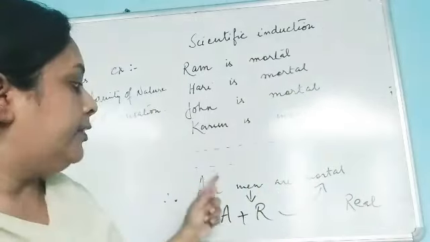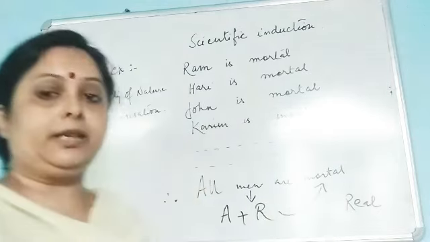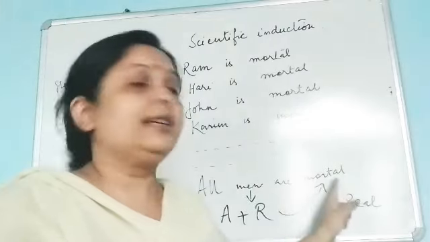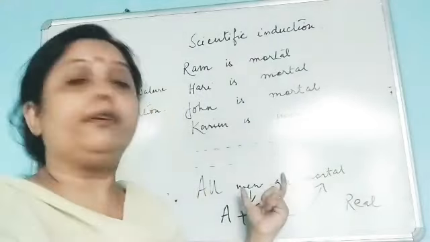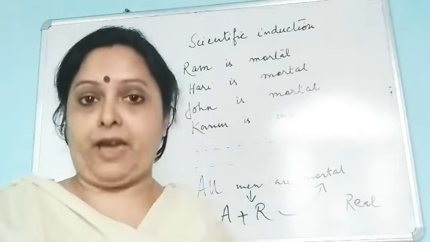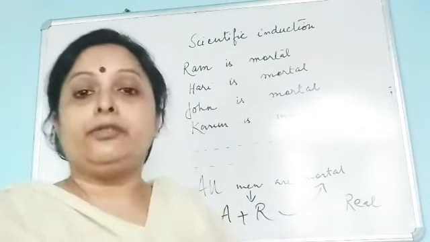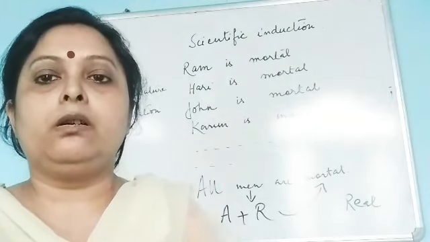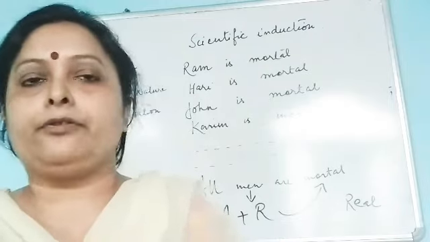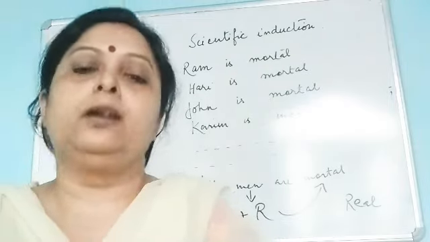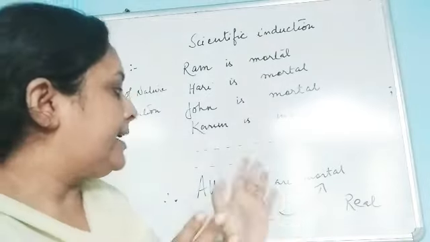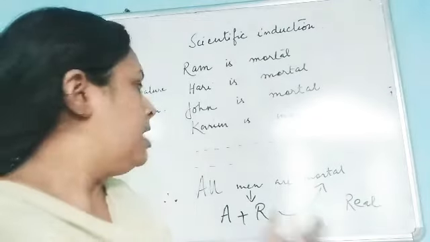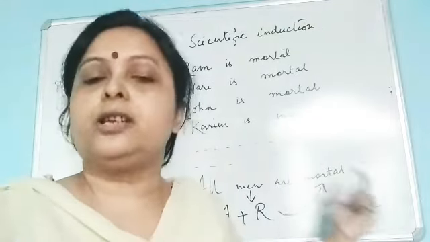And there is a causal relation between man and mortality. If a man is born, then he is destined to die. That means if man is the cause, then mortality should be the effect, because we have not ever come across any man who is not dying. We have not come across any immortal man so far. So we have experienced that if a man is born, then he or she is destined to die.